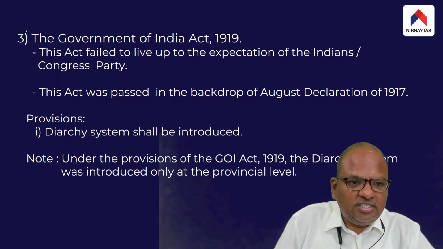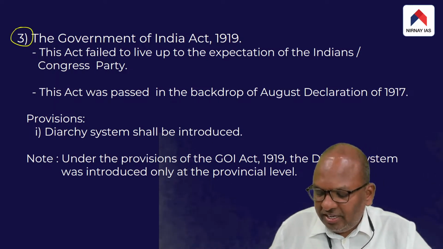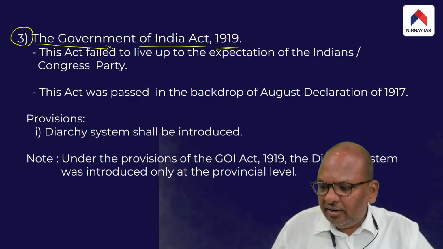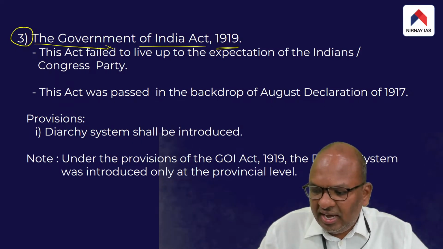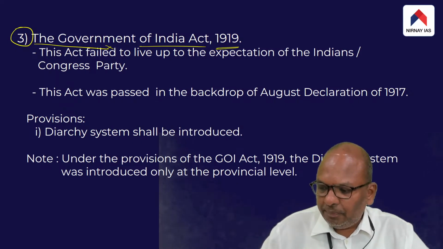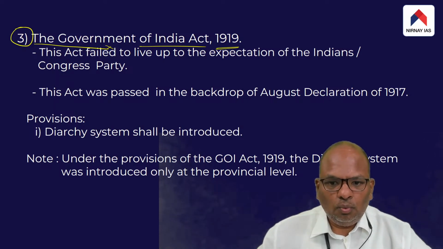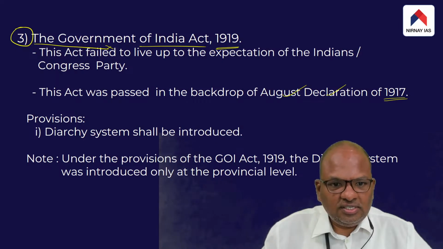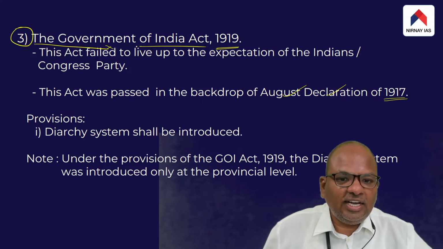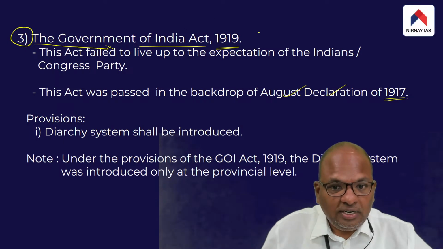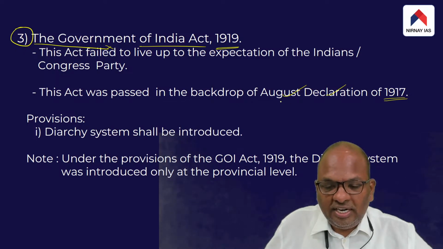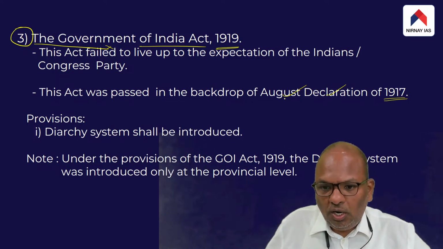The third important incident is an act passed by the British government called the Government of India Act 1919. This act was passed in the backdrop of the August Declaration of 1917. The British government passed this act as a follow-up to a declaration, an announcement called the August Declaration.